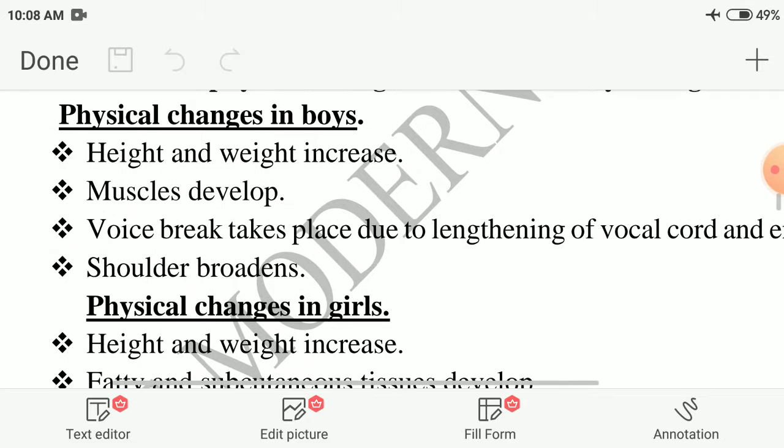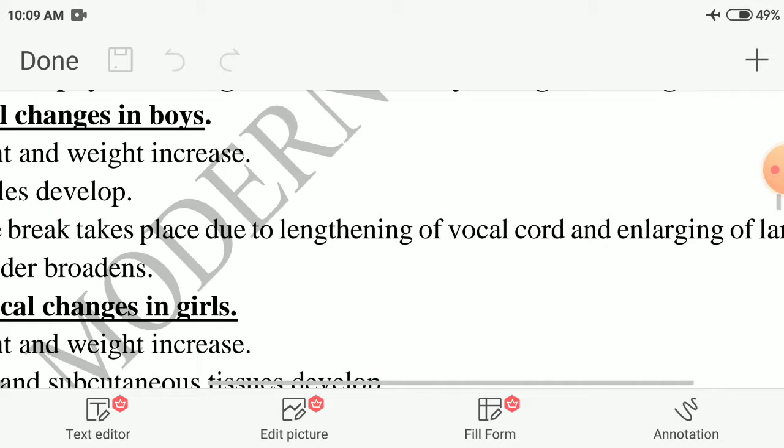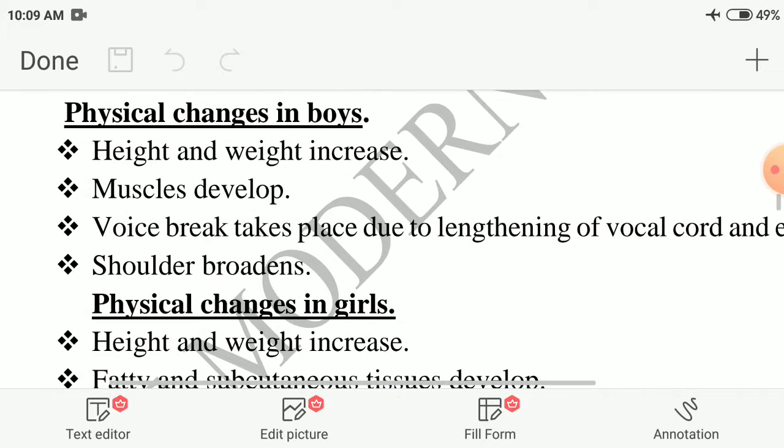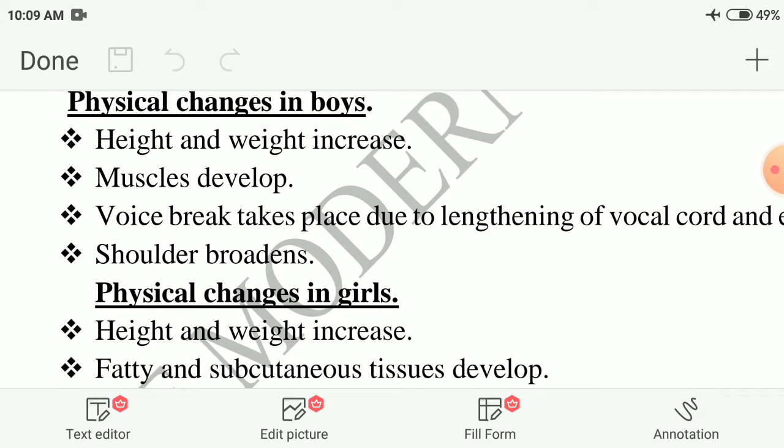Which four changes? Height and weight increase. Muscles develop. Voice breaks due to lengthening of the vocal cord and enlarging of the larynx, that means Adam's apple. Shoulders also broaden. These are the changes in boys.